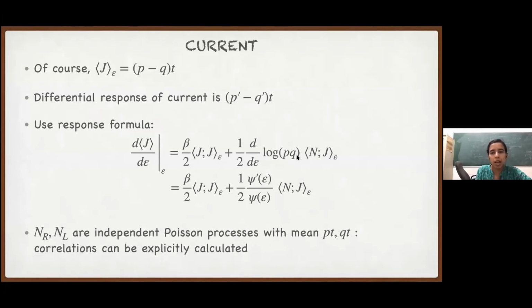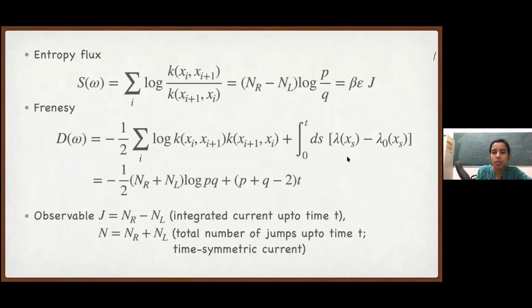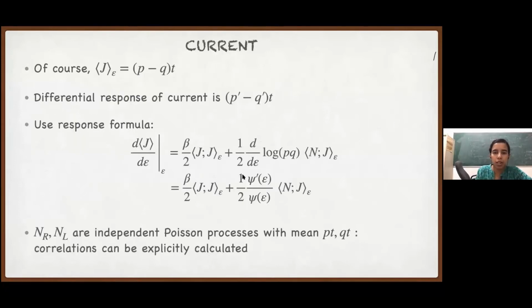And then the next term would give us the covariance of the current with the total number of jumps. This term does not contribute because there is no dynamical variable here. So p plus q times t, if we take its covariance with j, that of course is 0, because p plus q is just a constant quantity.